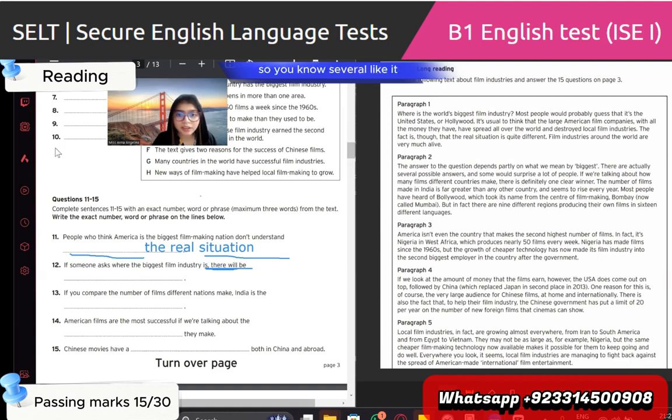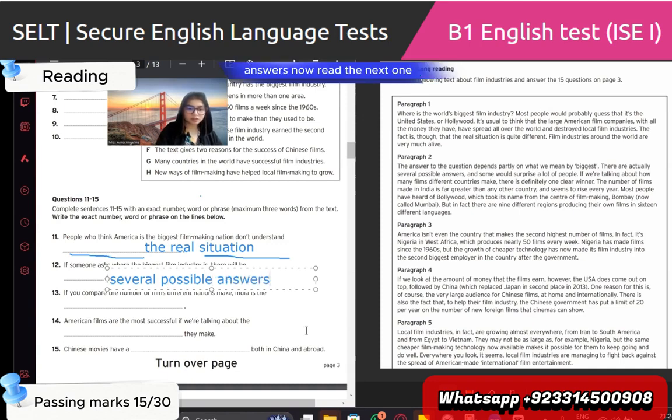Yes, several, because the statement says if someone asks this question, the answer depends partly on what we mean by biggest. We will take our hint from here: there are actually several possible answers. So what will there be? Several possible answers. Let's write that in here. Several possible answers. Now read the next one.